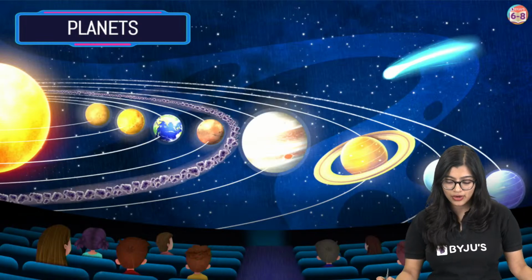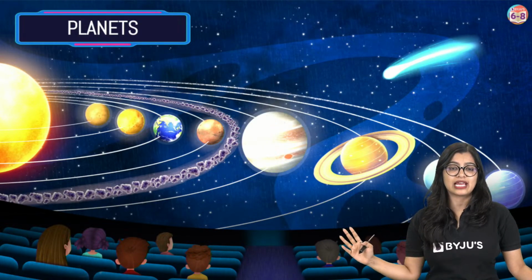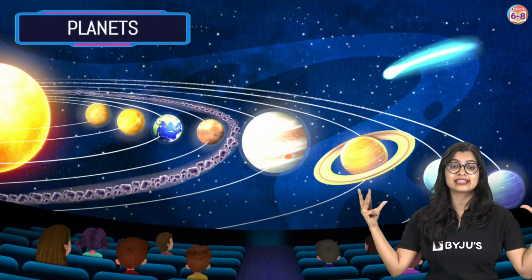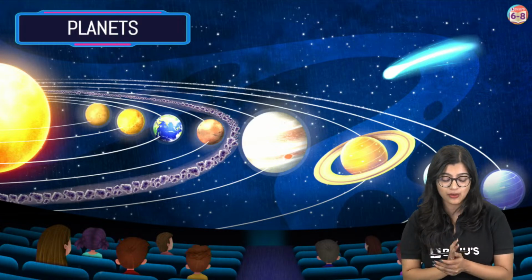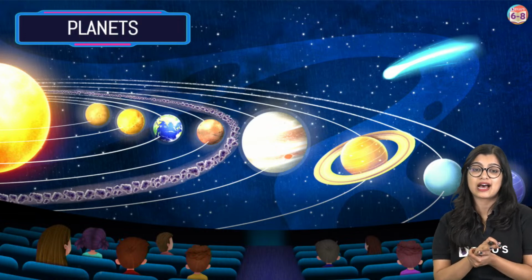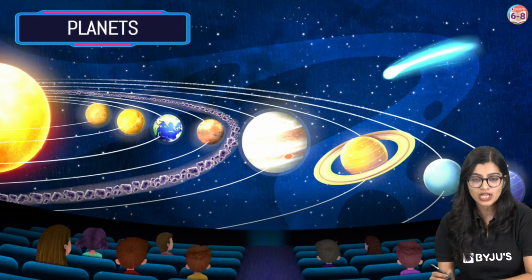So now, of course, we're going to have a look at the different planets. Very quickly, everybody, can you tell me all the 8 planets present in our solar system, one by one, starting closest to the sun? Which planet is closest to the sun? This is a question for all of you, right? Very good.